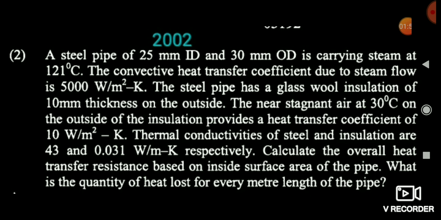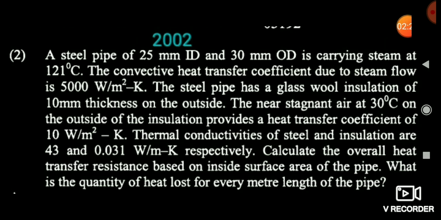Steel pipe has glass insulation of 10 mm thickness outside, and near stagnant air temperature is 30 degree centigrade, and the outside insulation has the convective heat transfer coefficient of 10 watt per meter square, and thermal conductivity of steel and insulating material is 43 and 0.031 watt per meter per Kelvin. Calculate the overall heat transfer resistance based upon the inside area. What is the amount of heat loss per meter of length?